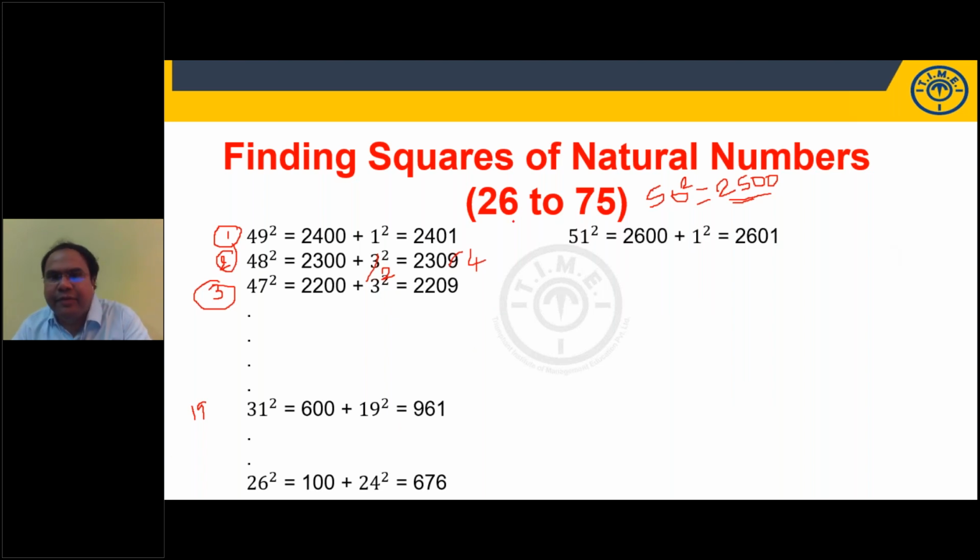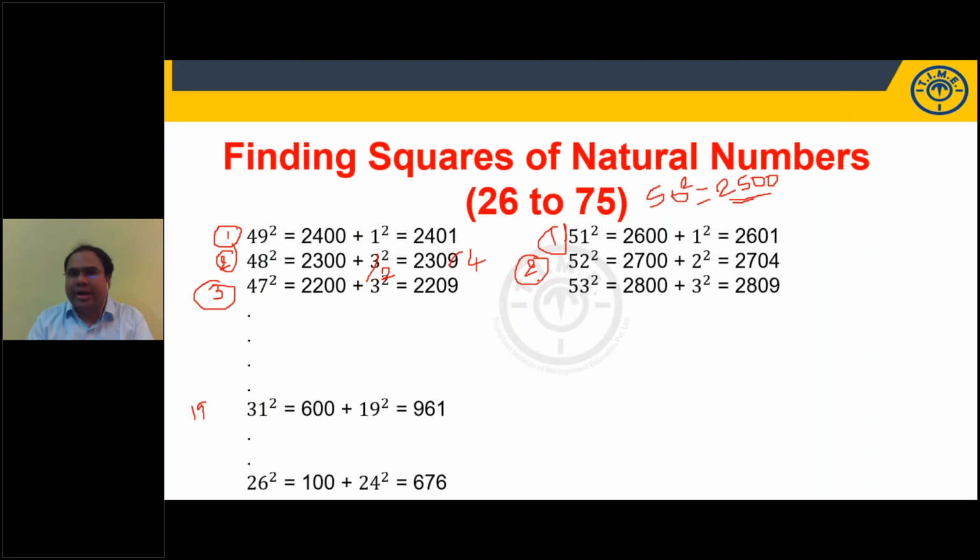Similarly, if I take 51 square, 51 is how much more than 50? Till now it is one less, right? 49 is one less. 51 is one more. So one more means we will add, 25 plus 1, 2600. One more, we'll add 1 square, 2601. 52 square, it is 2 more, right? So 25 plus 2, 2700 plus 2 square, 4, 2704. You tell me 53 square, 3 more. 25 plus 3, 2800 plus 3 square, 2809.